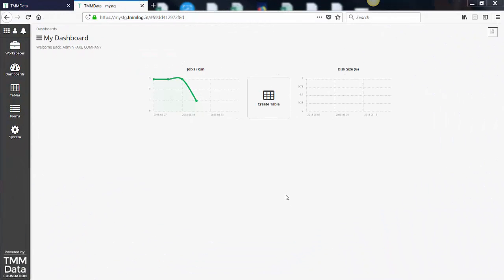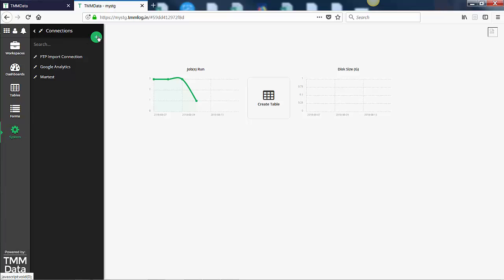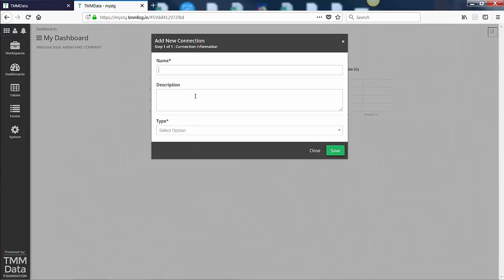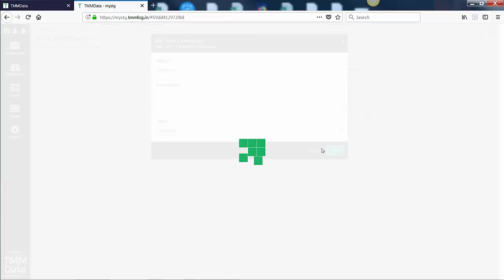Month, I'll show you how to use the Marketo Connector. First, we go to Systems. From Connections, we hit the big green plus. And we are going to create Marketo. As for type, we also search for Marketo. There it is, under the API.